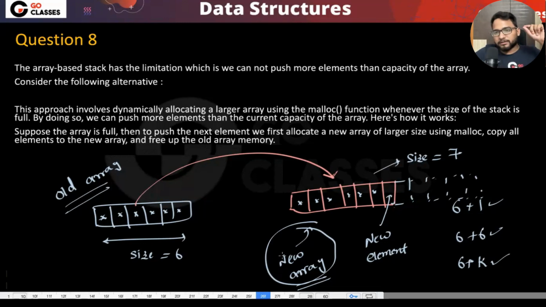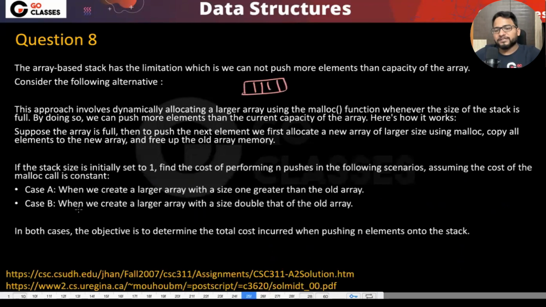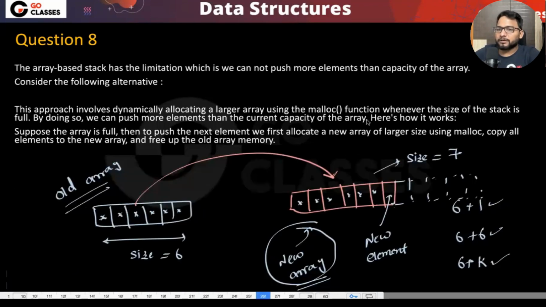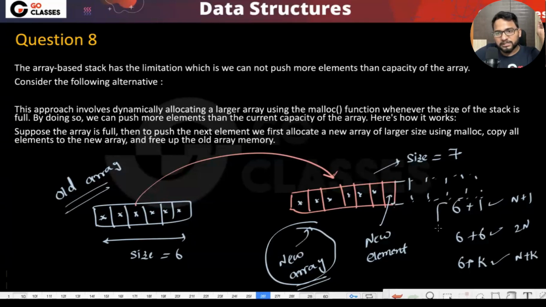Actually, it is just a variation of this. So basically here I'm having two cases, right? One is +1 and another one is 2n. This is n+1, I mean, whatever the earlier size +1, and whatever the earlier size multiplied by 2. This is in general plus k. You can have some arbitrary plus k also. Now I'm solving these two cases.